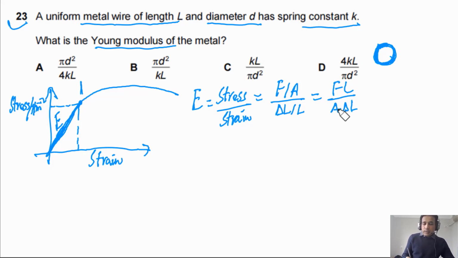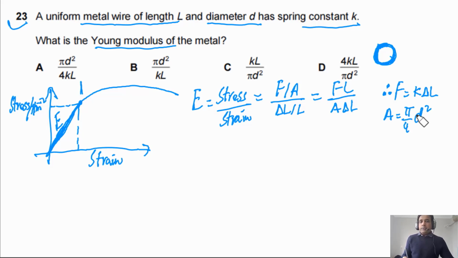So for the force, as this will obey Hooke's law, we can say F is equal to k times delta L, and A will be pi by 4 times diameter squared, because the cross-sectional area of the wire is circular. Now simply we can plug in these values. So we can replace F with k times delta L.